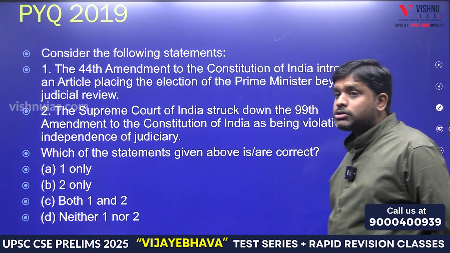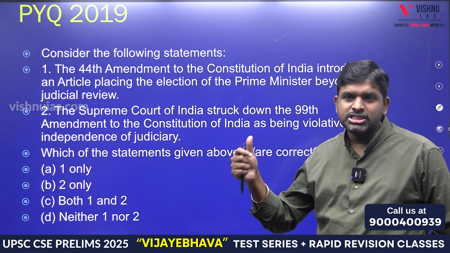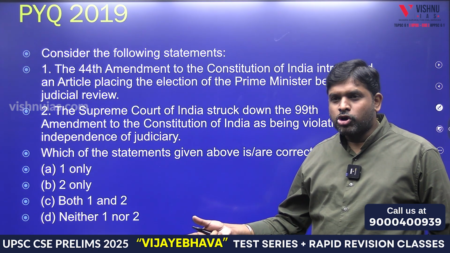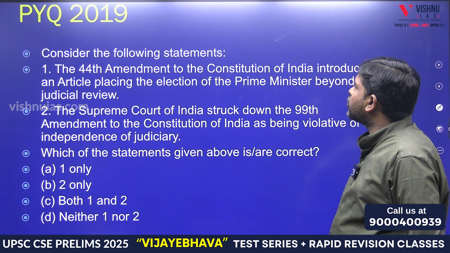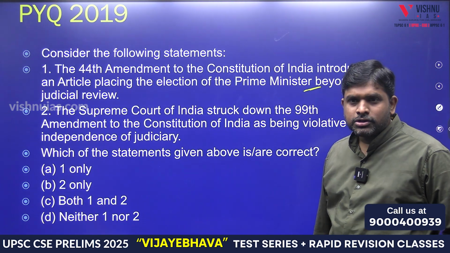44th Amendment to the Constitution. Amendments. How many topics are there today? 4 topics are there. One is citizenship, other is basic philosophy, other is amendment to the Constitution. So 44th Amendment of the Constitution of India introduced an article placing the elections of the Prime Minister beyond judicial review.